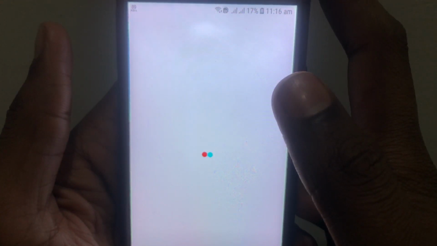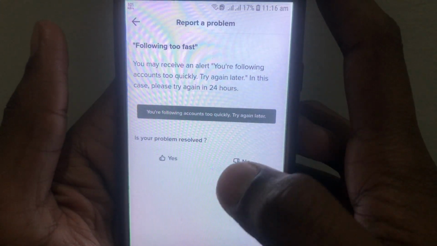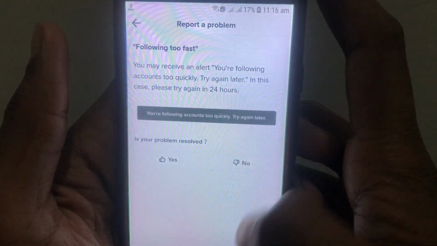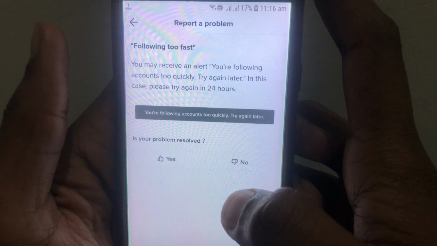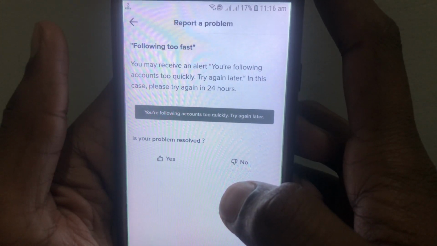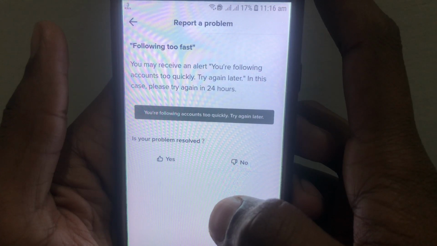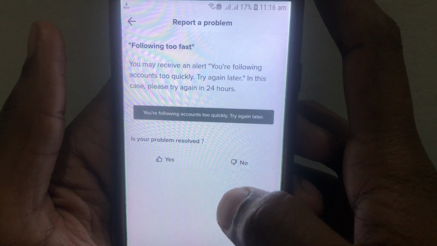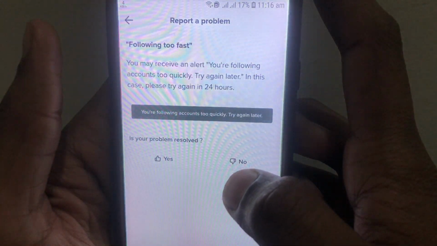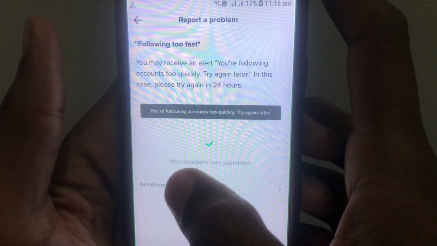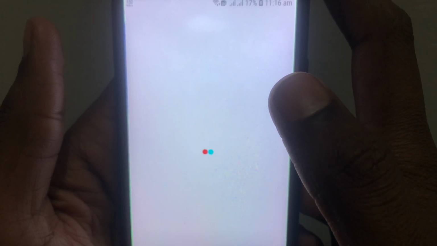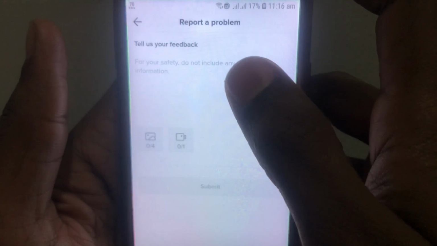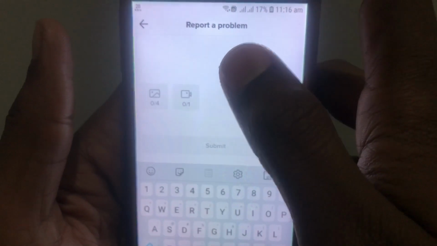After you click on that, they will tell you what the problem you're having is, which is that you are following accounts too quickly. You may receive an alert because your account is following too many accounts within 24 hours. If the problem is still there, you have to click on no and you have to click on need more help.